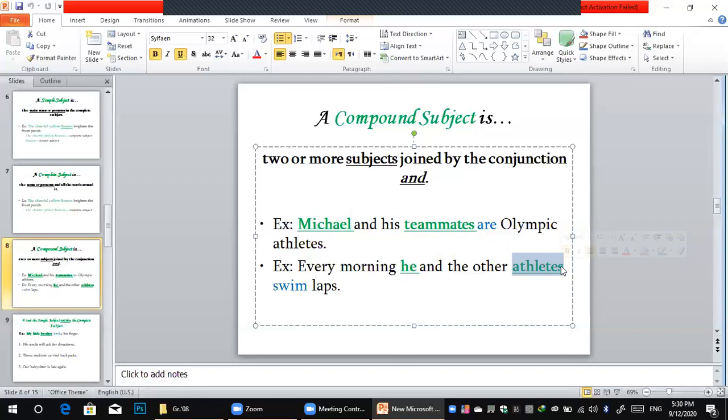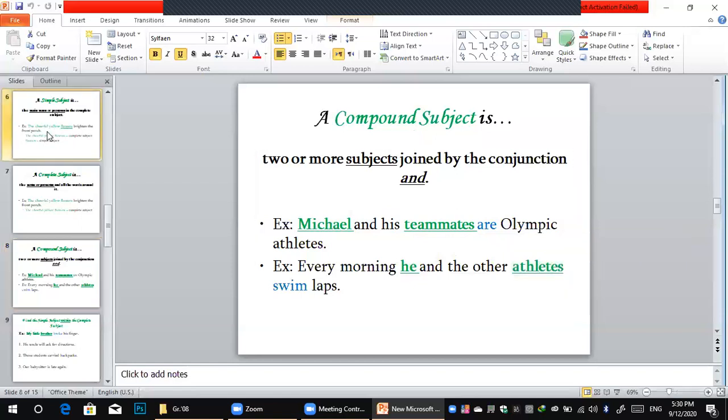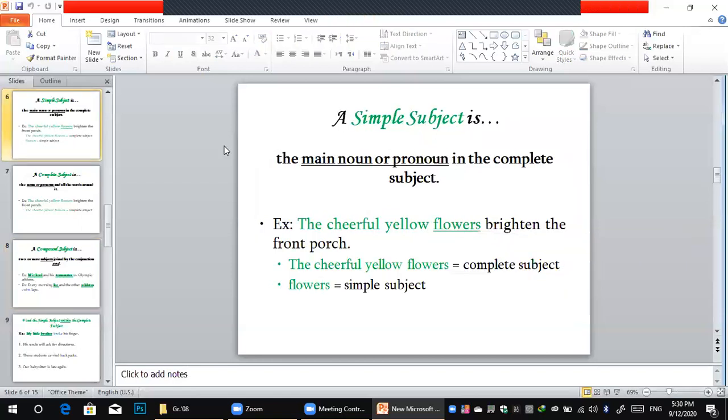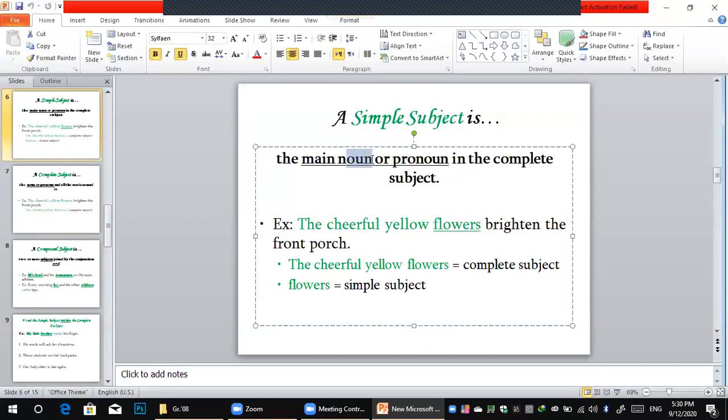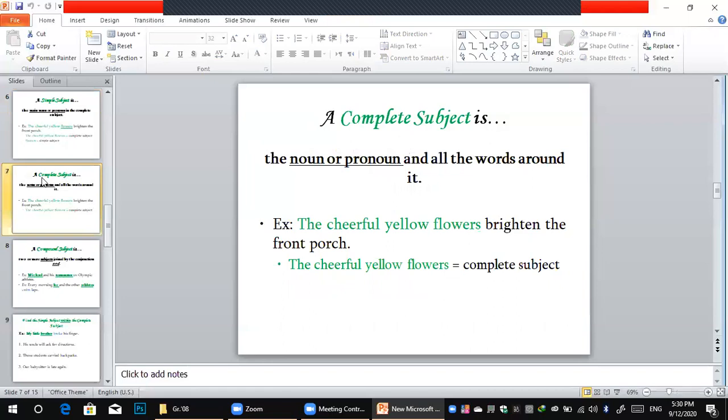So now, before we move into the predicate, we have to know that simple means one word, a noun or pronoun. Here, in the cheerful yellow flowers, the simple subject is just one word, flowers. Number two, the complete subject, is the noun or pronoun and the words around it.